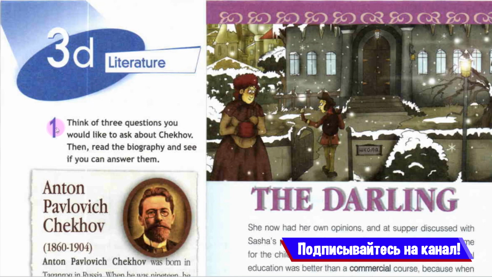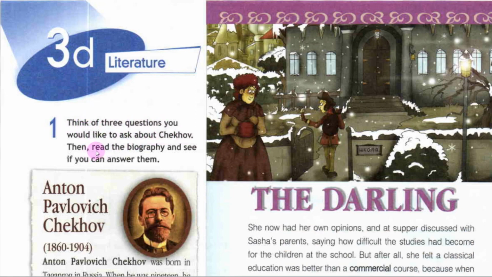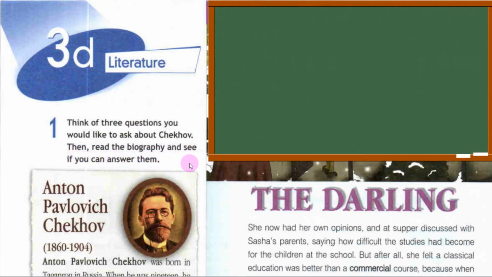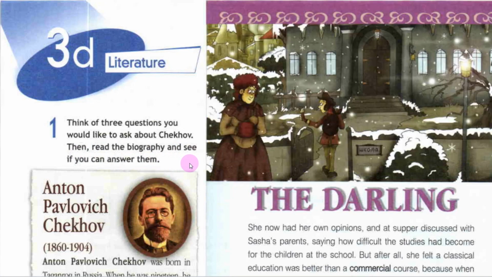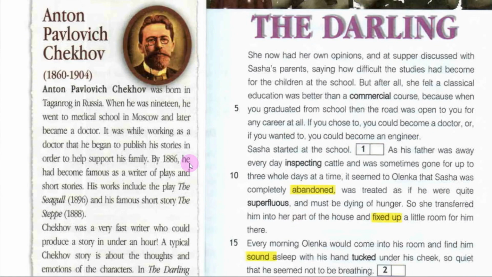And exercise 1. Think of 3 questions you would like to ask about Chekhov. Then read the biography and see if you can answer them. And you can say, I would like to ask what books Chekhov wrote, where he traveled, what cities are connected with his name, what famous plays he wrote, and so on and so forth. And now let us read the biography and see if we can answer our questions.